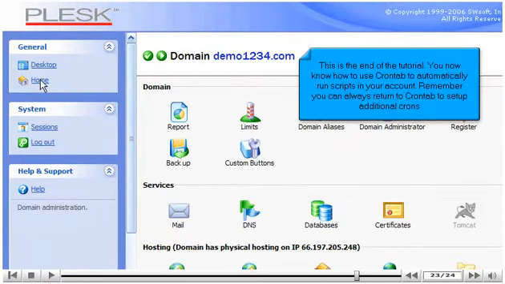This is the end of the tutorial. You now know how to use Crontab to automatically run scripts in your account. Remember, you can always return to Crontab to set up additional crons.